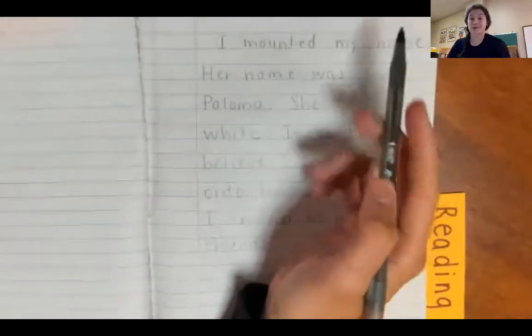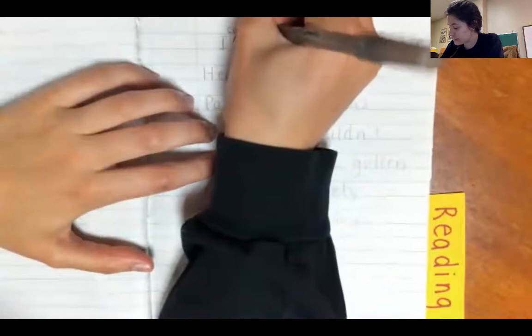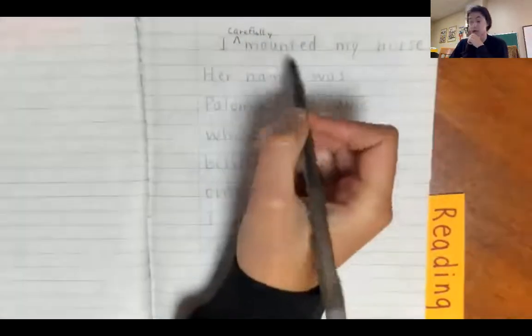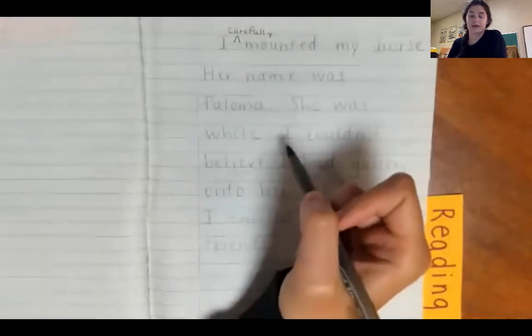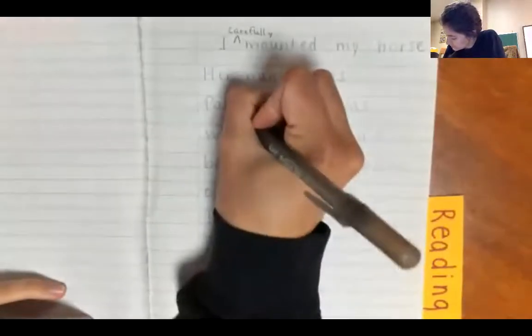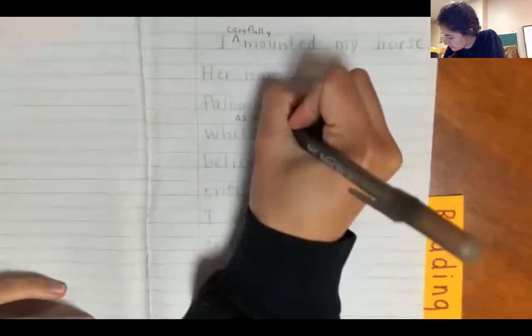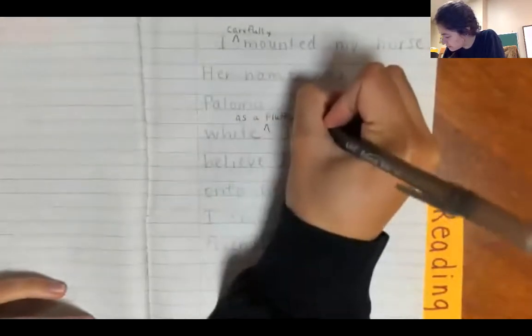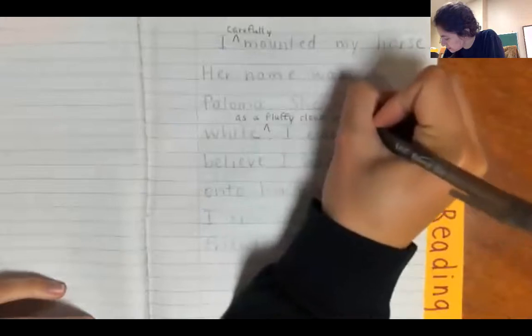So I'm thinking to myself, I mounted my horse. Okay, Ms. Zadorine, how did you mount your horse? Well, I mounted her very carefully because I was a little bit frightened, right? So I carefully mounted my horse. Her name was Paloma. That sentence is okay. I can't really change it too much. She was white. All right, I guess, but I could say more, right? How about I say she was white as a fluffy cloud in the sky? Really close your eyes and picture how the things in your story looked, and that might help you.